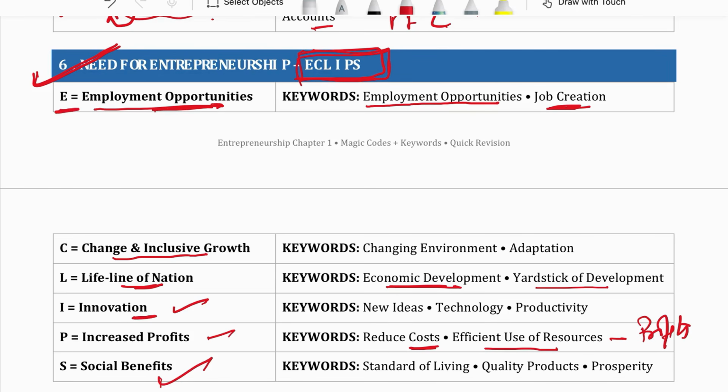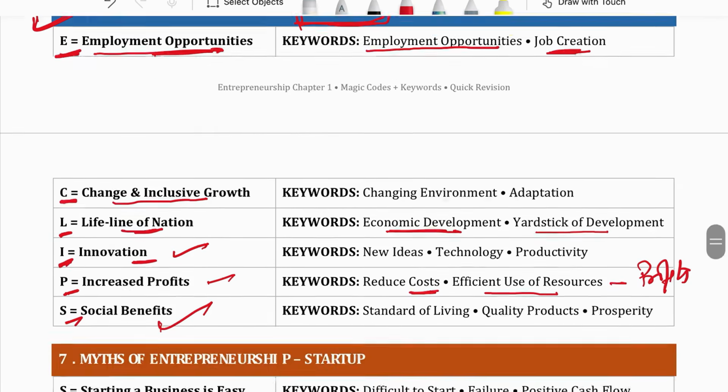E for employment opportunities, C for change in inclusive growth, L for lifeline of nation, I for innovation, P for increased profit, S for social benefit. So remember this word eclipse and your whole topic is ready. E for employment opportunities, C for change in inclusive growth, L for lifeline of nation, I for innovation, P for increased profits and S for social benefits. So see, your need of entrepreneurship is ready.